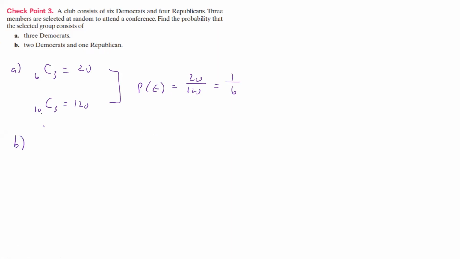Okay. Well, if we have 6 Democrats, we're going to have 6, choose how many? 2. And then if we multiply it times how many Republicans, well, that's going to be 4, and we're choosing one of those. That will give us a value. And again, we're still choosing 3, so the denominator is still going to be the same, so the probability of that event is going to be something divided by 120.